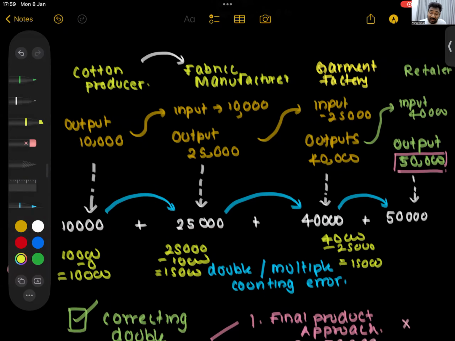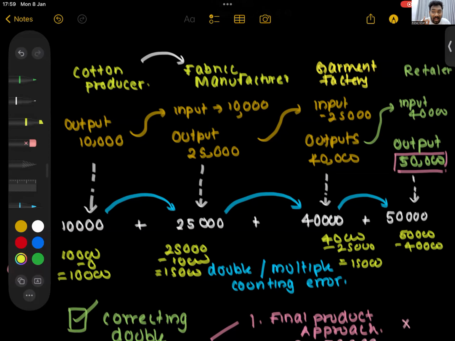How much is the retailer's value addition? The retailer is displaying the goods, providing parking facilities, advertising on online websites. He's also adding value. He is selling the output for 50,000, and his intermediate inputs are 40,000. So he is providing a value addition of 10,000.